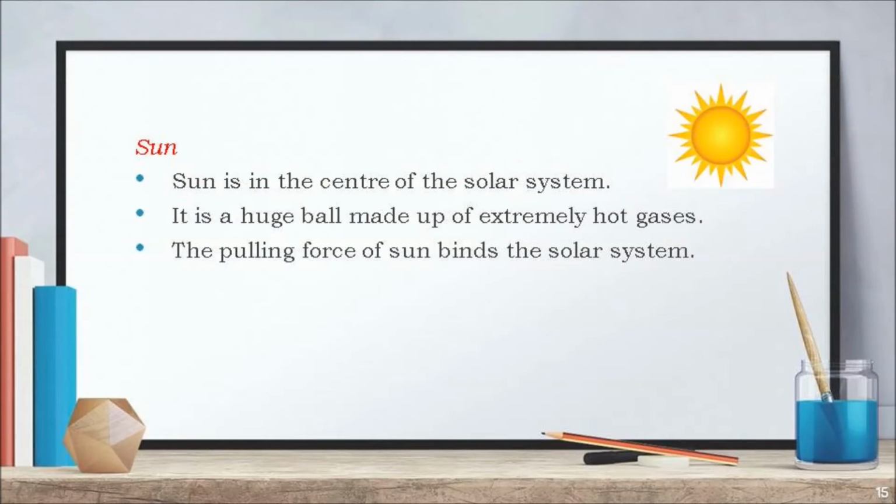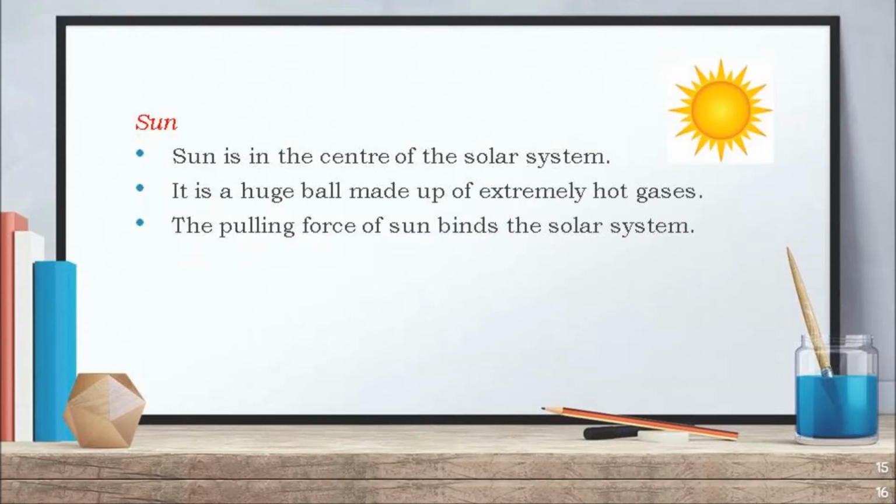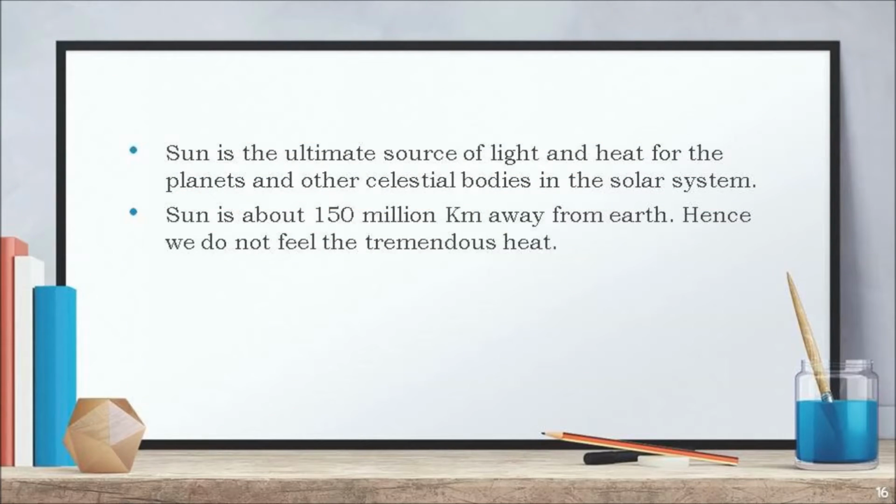Now about the sun. Sun is in the center of the solar system. It is a huge ball made of extremely hot gases. The pulling force of sun binds the solar system. Sun is the ultimate source of light and heat for the planets and other celestial bodies in the solar system. Sun is about 150 million kilometers away from Earth. Hence, we do not feel the tremendous heat.